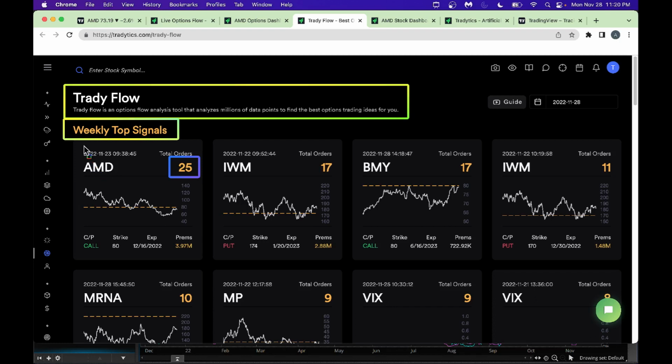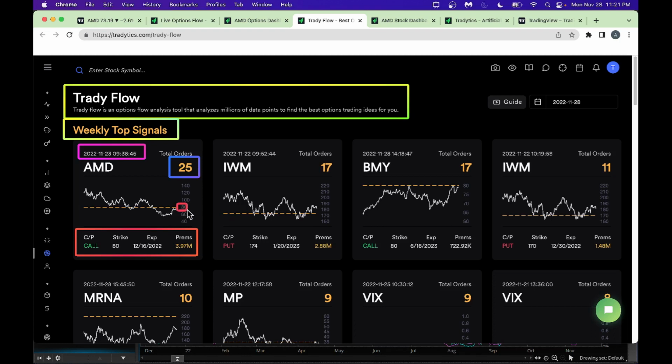And this signal is generated at 11:23, as you can see here. And there is call buying, the $80 strike price call buying. Looks like this is a hot chain, as you call it. Expiration date 11/26. There is a huge amount of premium, as you can see here. So if you want to play a bullish game on AMD, you could go a little bit below here.